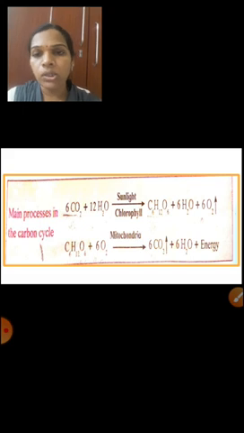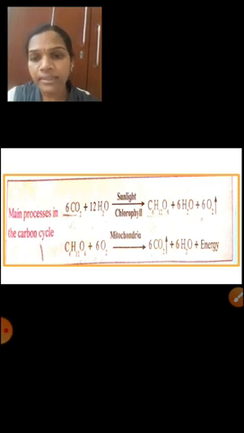Children, you know that all living things need oxygen to survive. If we are continuously taking oxygen from our atmosphere, what will happen? Will the level decrease or increase? What are you saying? It is decreasing. So how is that level balanced? The secret of it is nothing but the oxygen cycle.